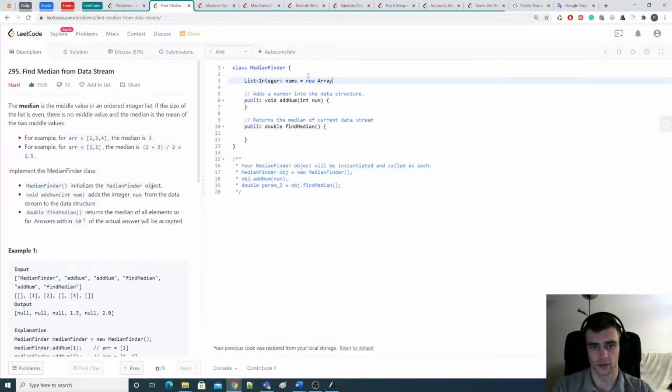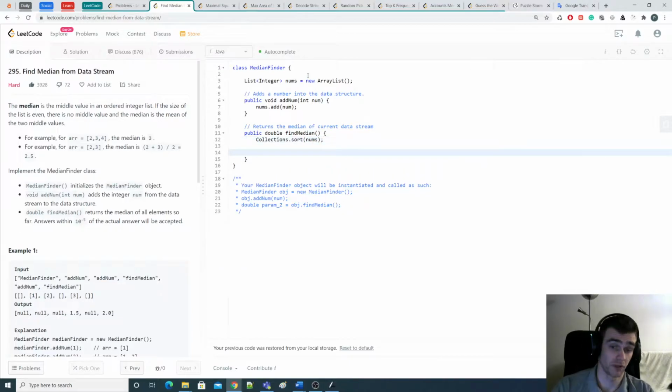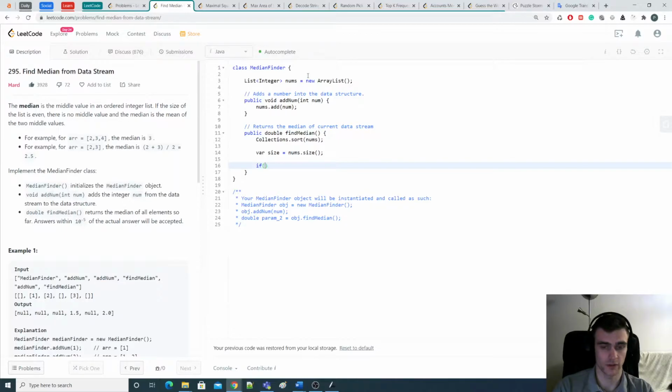Let's do the nums. We want to just sort it: add it to the nums array with nums.add of num, and then Collections.sort of nums, and let's see, is that going to work? Now let's go with var size equal to nums.size. So we are going to repeat all of this every time.